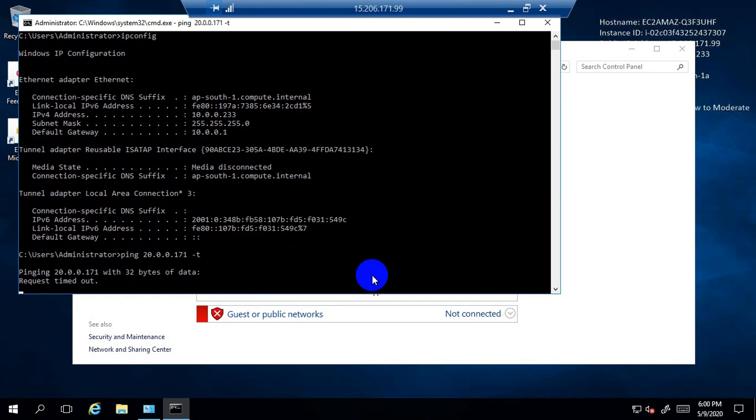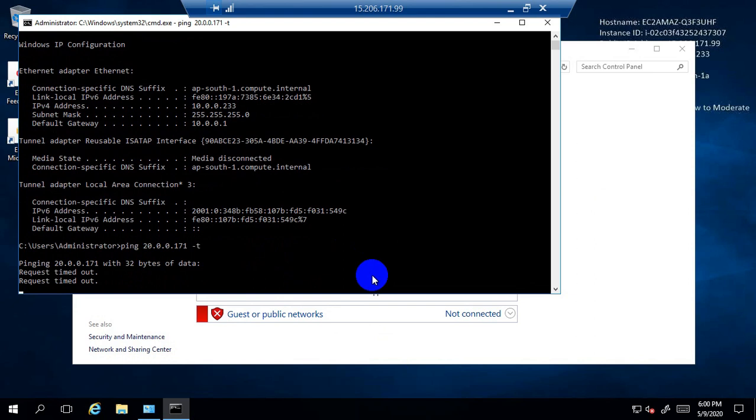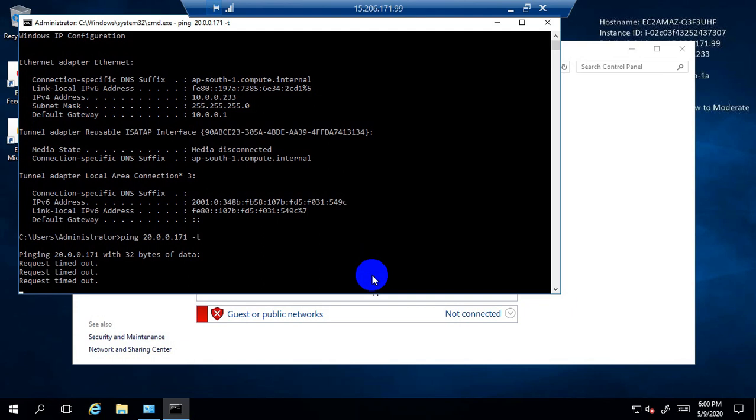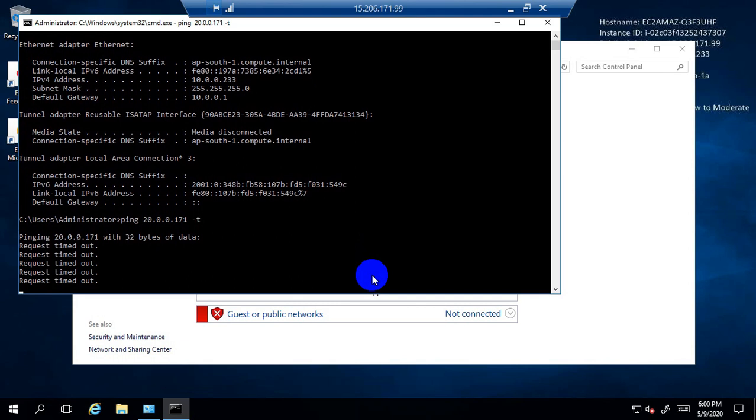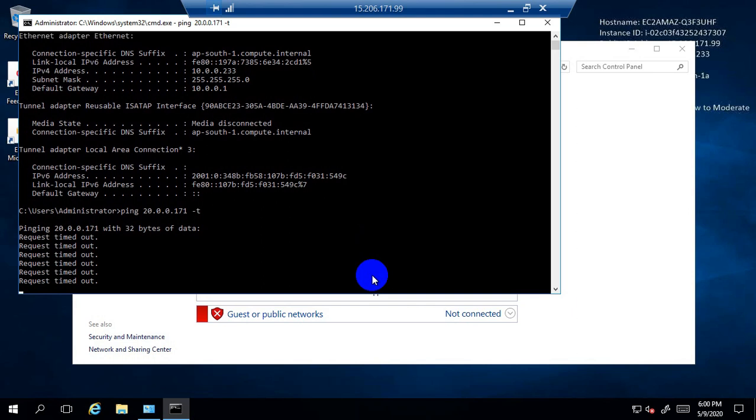So what are we getting? We are getting the request timeout. So it is expected. We are not getting the ping communication between the two EC2 instances located in different VPCs, and those different VPCs are located in different regions. One is the Mumbai region, another one is the Singapore region.